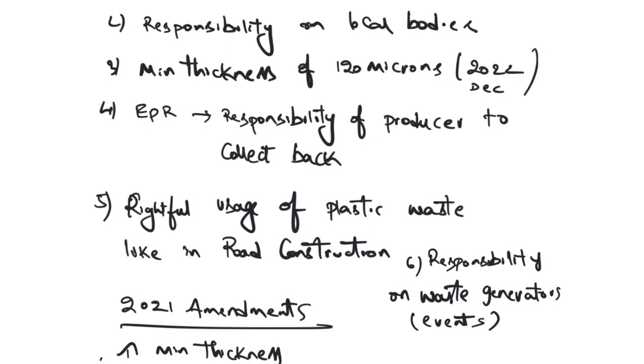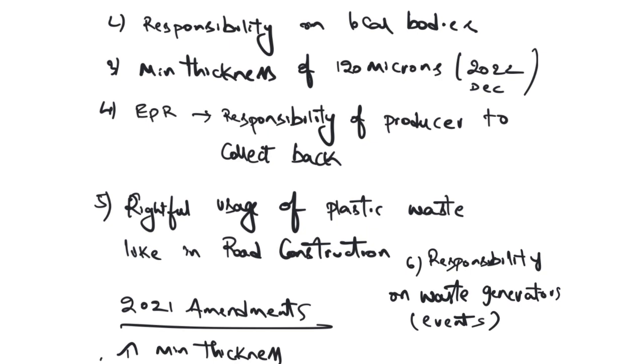Why such thickness? If the plastic is very thin, if it is not solid enough, then it will break down into pieces, and that will lead to the formation of microplastics, right? That is the reason they said the minimum thickness should be 120 microns. Then this is a very important provision: producer responsibility. It is the extended producer responsibility.